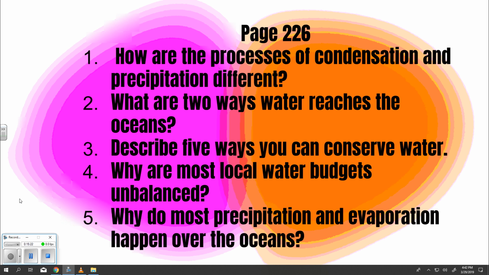Question 4, answer can be found on page 225. Can change with seasons. Factors are different from place to place. Again, can change with seasons, and factors are different from place to place.